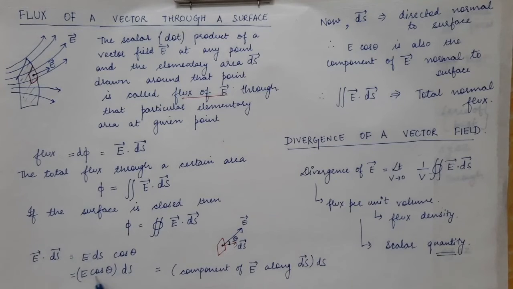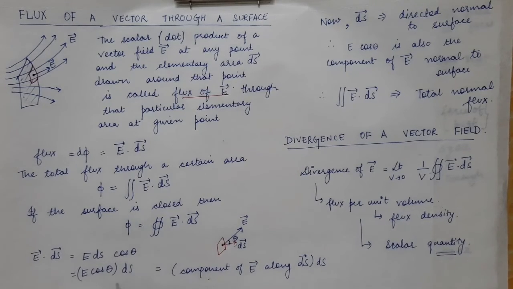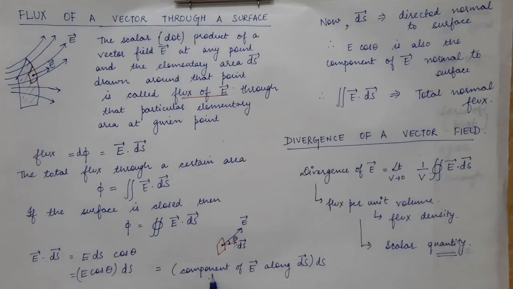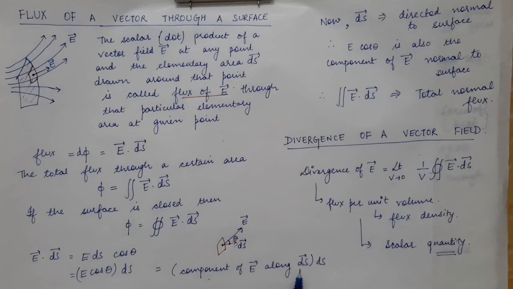So this can be written as E cos theta times ds. So E cos theta is simply the component of E along ds, because theta is the angle between E and ds.